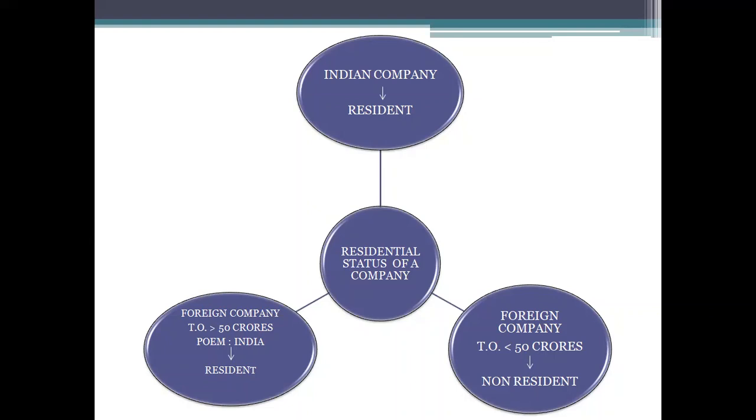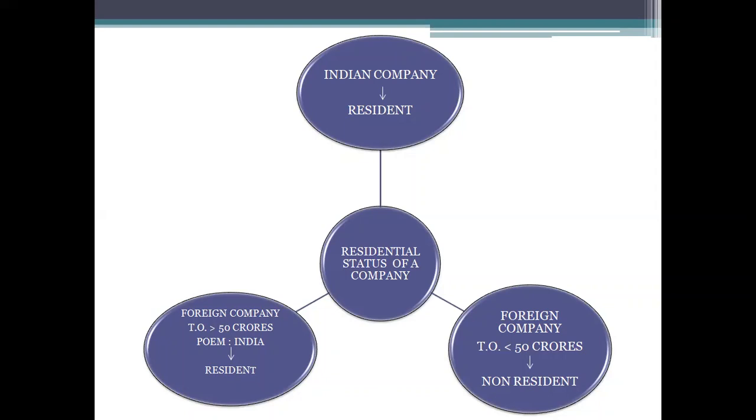The last category, the foreign company, if its turnover or gross receipts in the previous year is more than 50 crores. In that case, friends, we need to check the POEM, that is the general term which stands for place of effective management. We need to check the place of effective management. If the place of effective management is in India, then it will be classified as resident in India. Otherwise, it will be classified as non-resident in India.